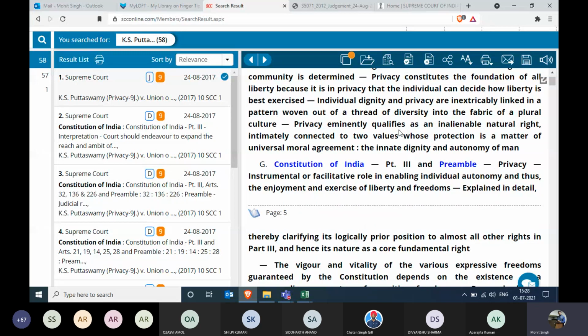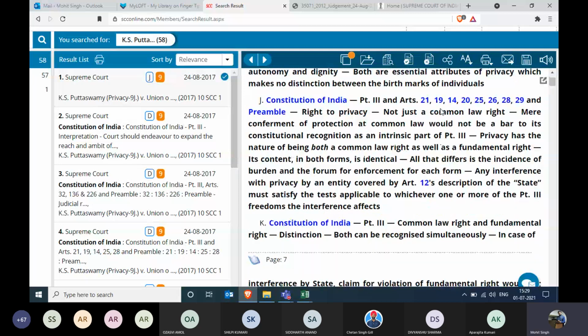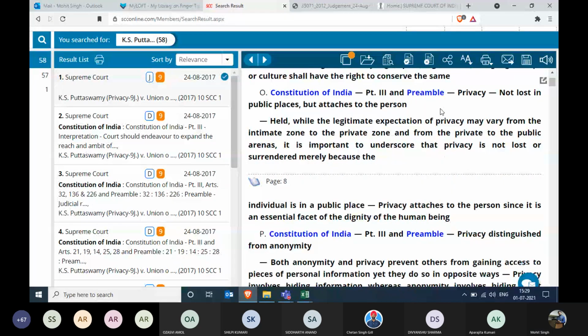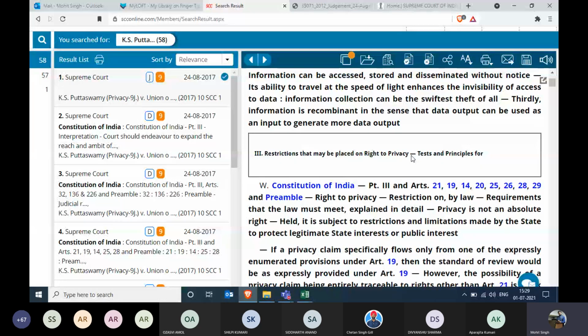This all black portion cannot be copied because it has been manually added by the editors of Eastern Book Company. They have read the whole judgment for you, and from the judgment, they have made a summary for you in small head notes. Scrolling down, it is really lengthy. Just a second. There you go. Now from there, the third head note starts.